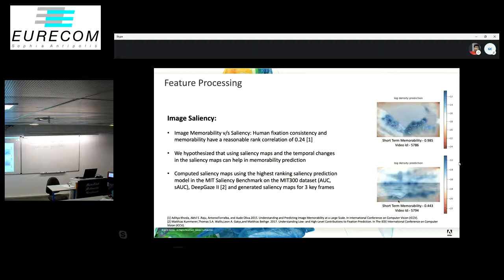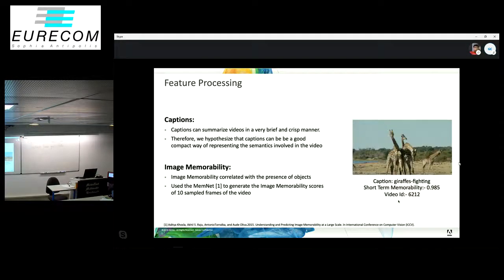Coming to captions and image memorability scores. Captions are basically a very compact representation of the semantics involved in a video. For example, in this video shown here, the caption "giraffes fighting" describes the video clip very succinctly, while figuring out these semantics using just the visual features is a very hard task. So captions make a lot of sense.